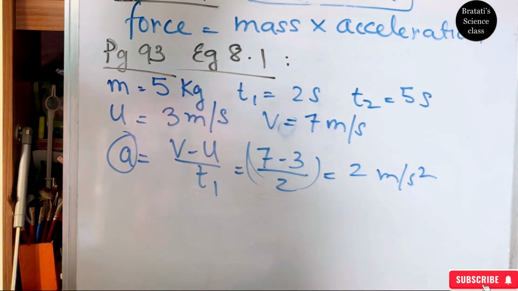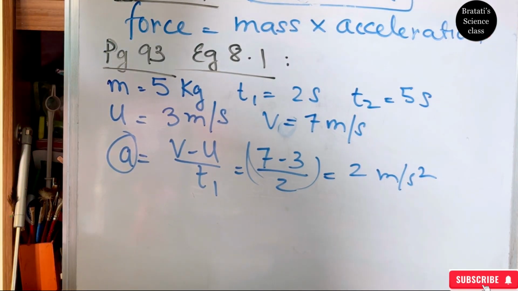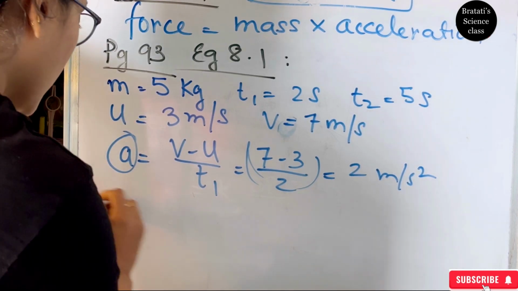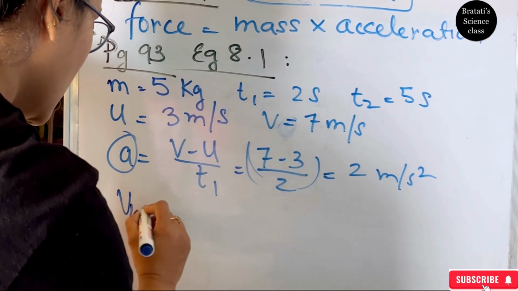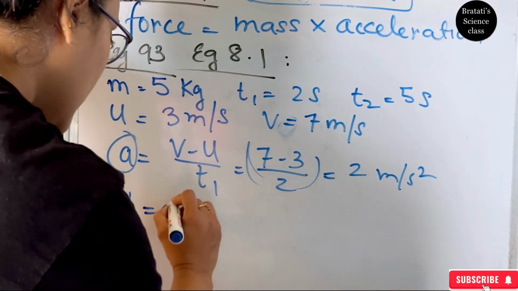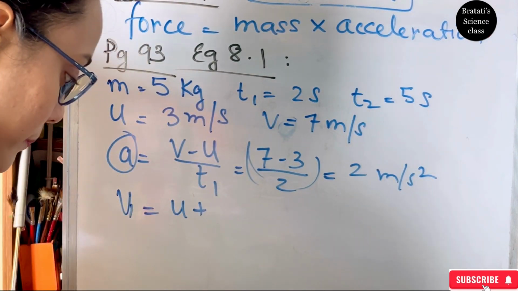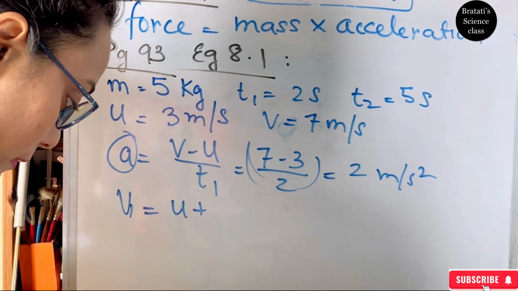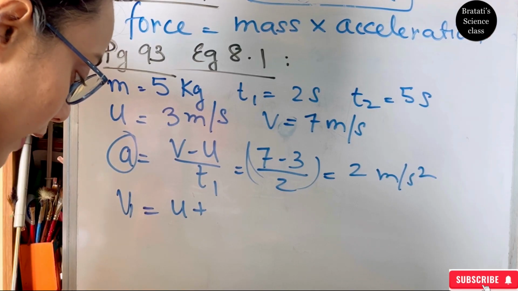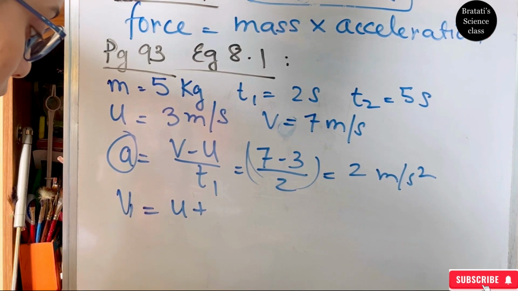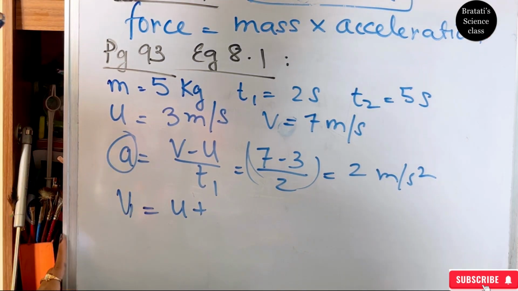Next question: what will be the final velocity? Final velocity v1, because this was v. So v1 equals initial velocity plus a into t2. We already got a, and after this we got the F.